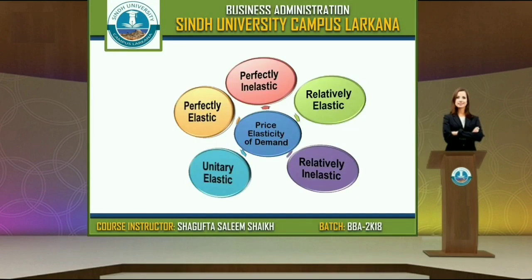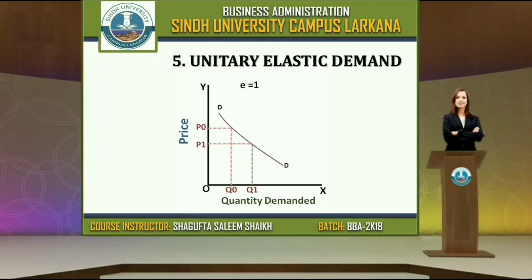And the last one is unitary elastic demand. In unitary elastic demand, if price increases 50%, demand changes by 50%. Both are equal, no ups and downs. In the first four types of elasticity of demand, there were a lot of changes but not equivalent. Here, 10% increase in price means 10% decrease in demand. In the diagram, when price is P0, quantity is Q0. Price is P1, quantity is Q1. Whatever is decreasing, the same amount is increasing in demand. So this is the concept of unitary elastic demand.